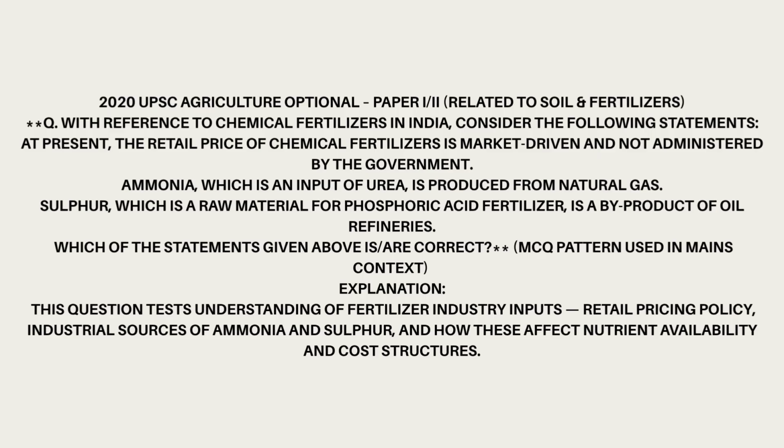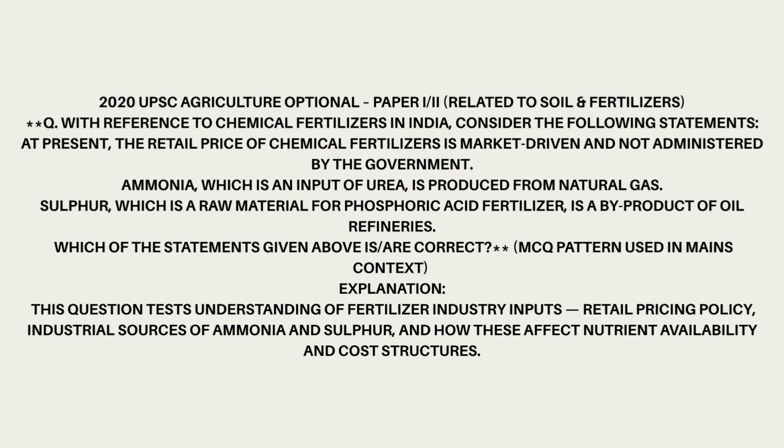2020 UPSC Agriculture Optional, Paper II, related to soil fertilizers. Q. With reference to chemical fertilizers in India, consider the following statements. At present, the retail price of chemical fertilizers is market-driven and not administered by the government. Ammonia, which is an input of urea, is produced from natural gas.